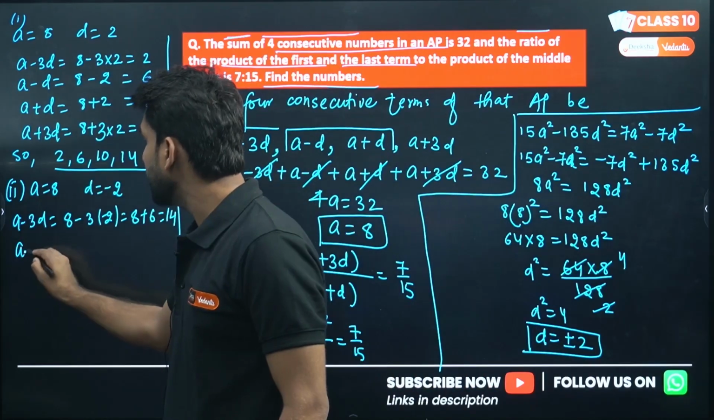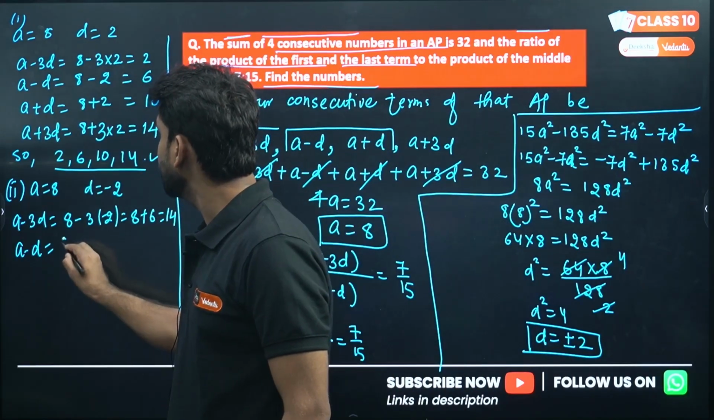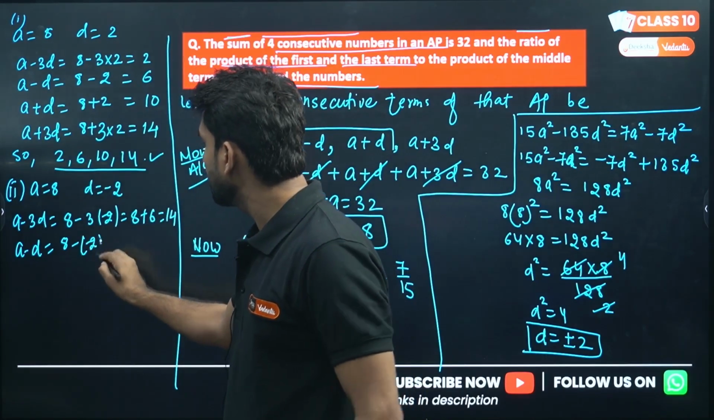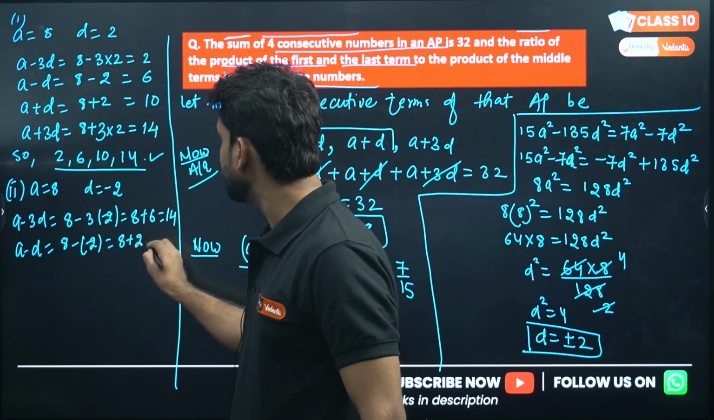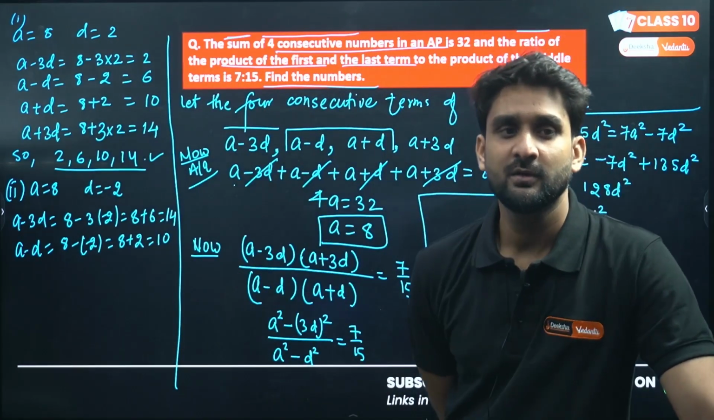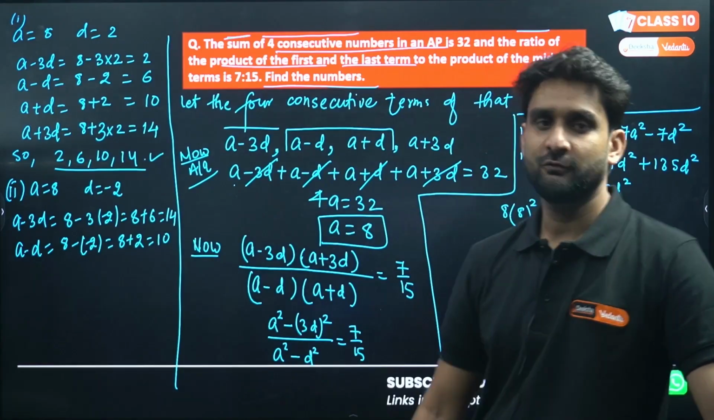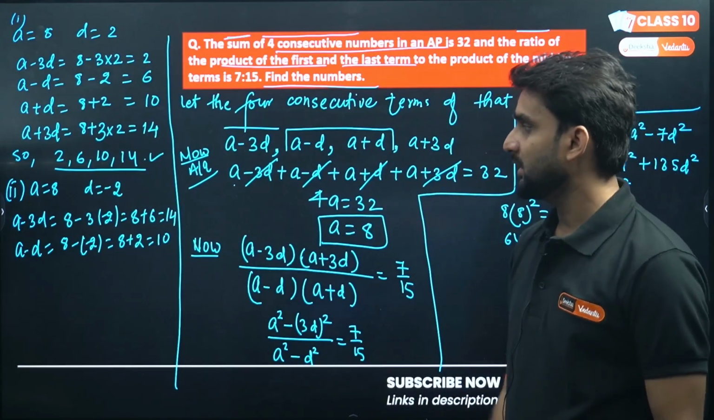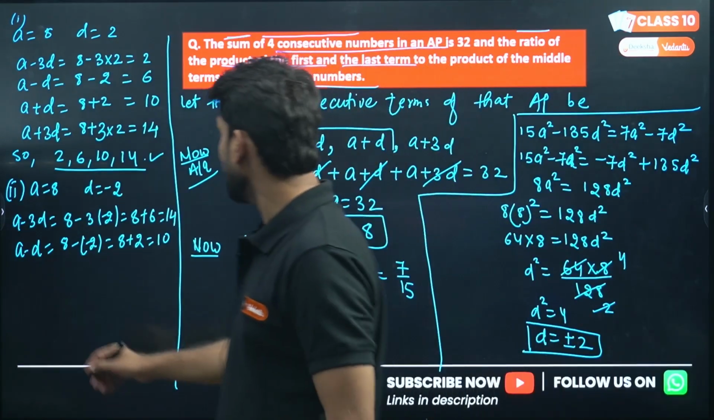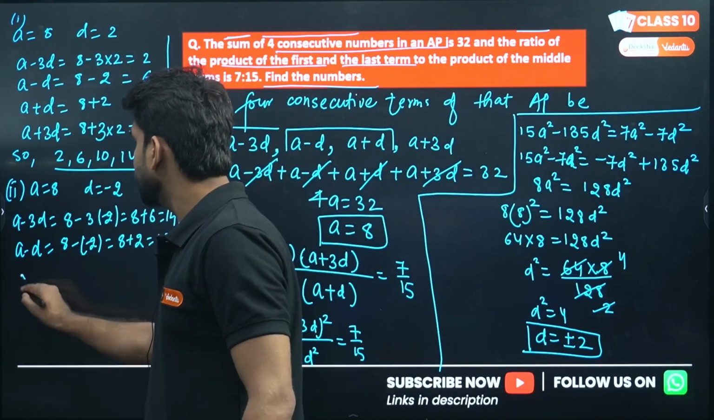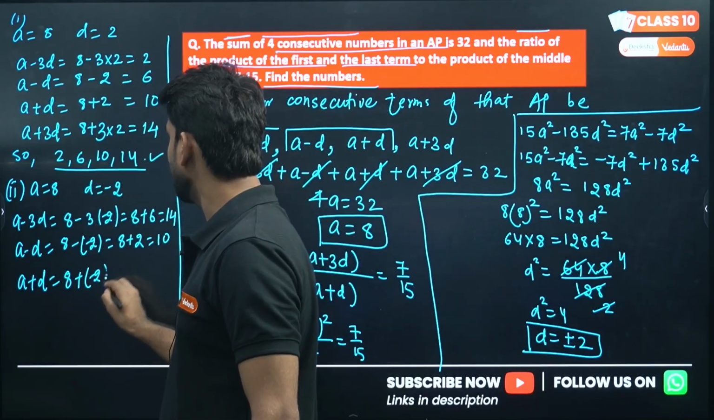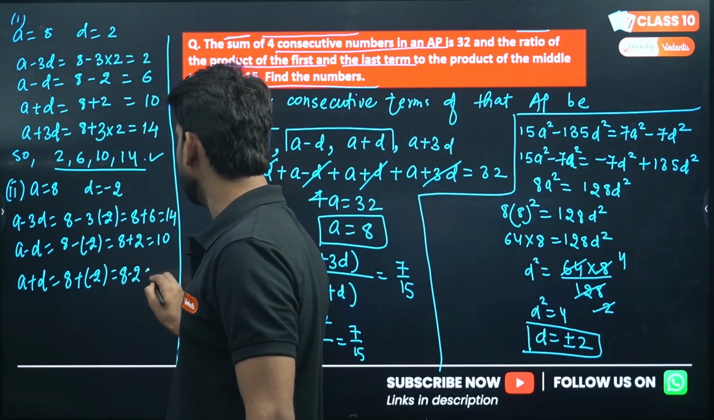Okay, a minus d. So a is what, my dear lovely kids? 8 minus d, where d is minus 2, so 8 plus 2, that is 10. As you can see, the first term is 14 and the second term is 10, so the numbers are in decreasing form. Now the next is a plus d, 8 plus minus 2, so 8 minus 2, that will be 6.